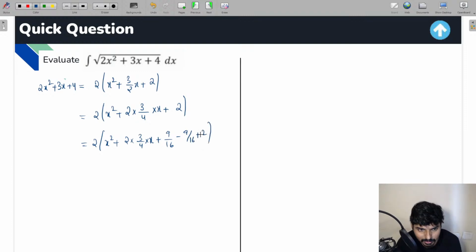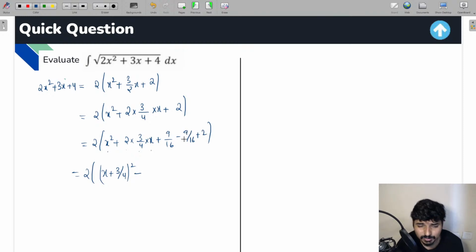So this is what you are going to get. If you see here, 2 into this is a square plus 2ab plus b square, which is a plus b whole square, x plus 3 by 4 whole square, minus 16 twos are 32.